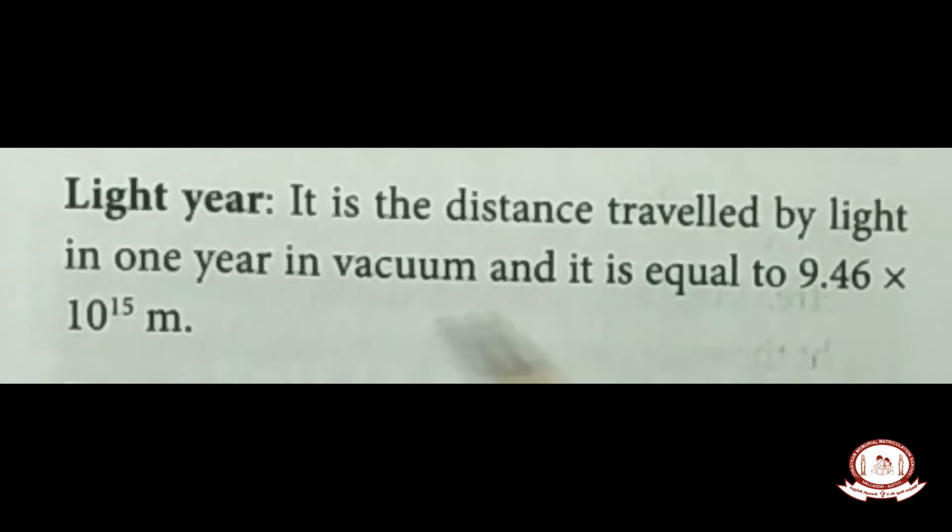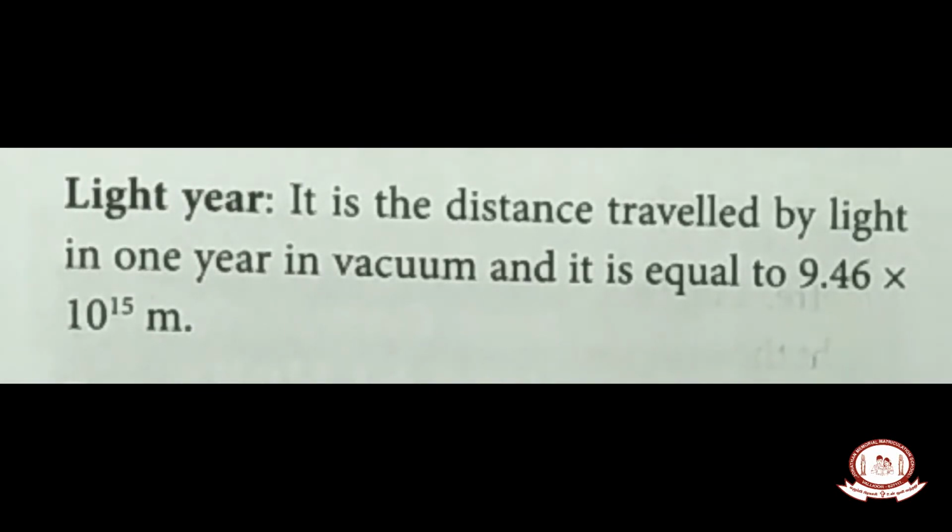Please read again, children. The calculation is given in the 7th standard book. If you want, you can refer to it there. One light year is the distance traveled by light in 1 year in vacuum and is equal to 9.46 into 10 to the power of 15 meter.